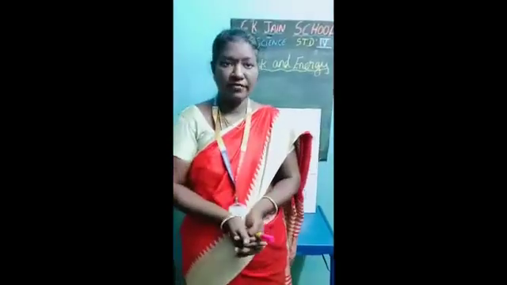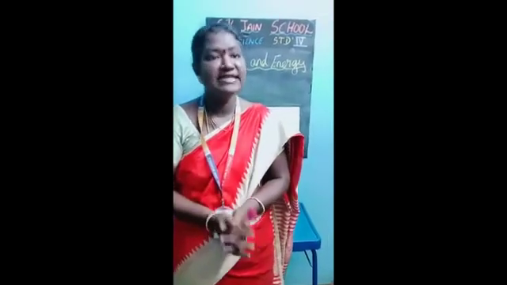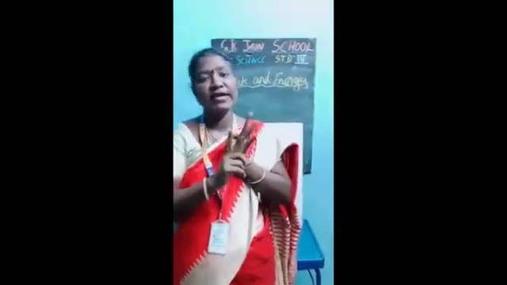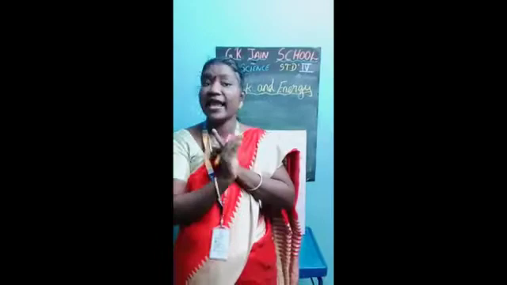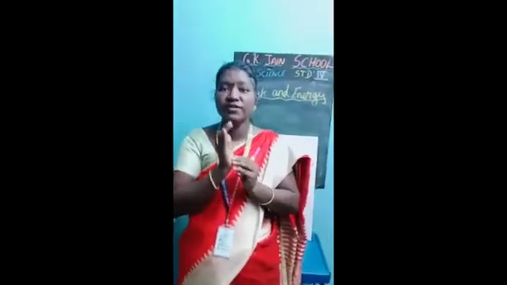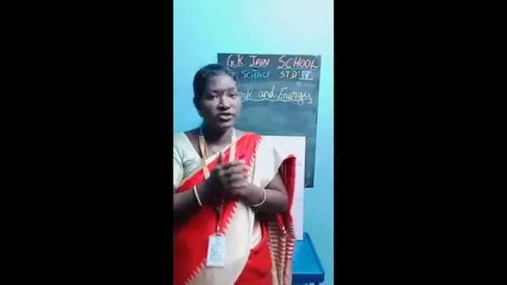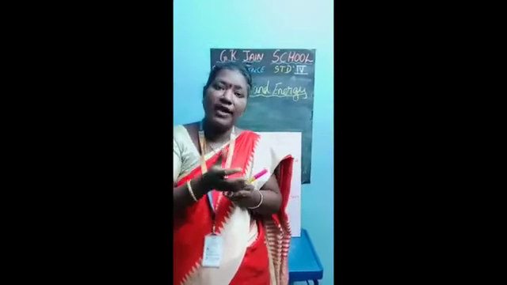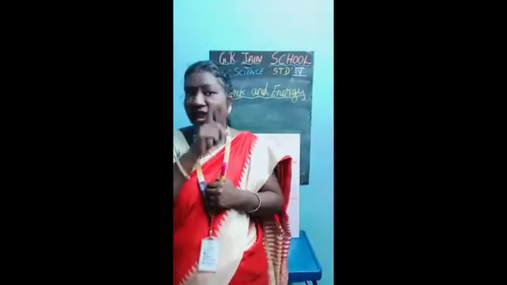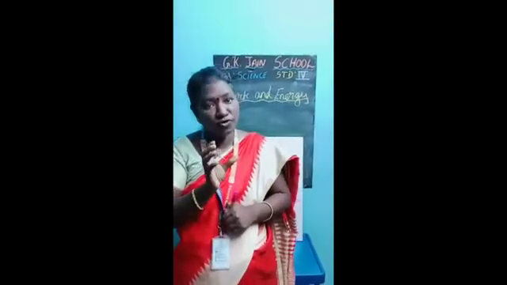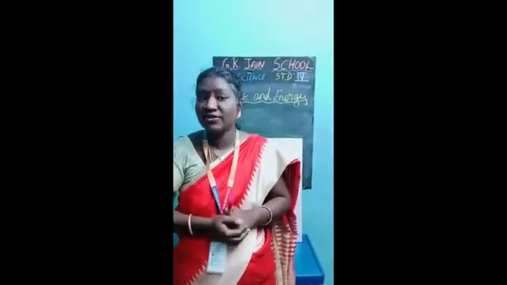Now we are going to teach about the lever, a simple machine. In the lever, there are three parts: L, E and F. L means load, E means effort, F means fulcrum. The load is an object on which the force is applied. Whatever work is going to be done, I have to apply some force. That is maybe the load, mentioned as the letter L. And the second, E: the force we apply on a lever is called the effort.